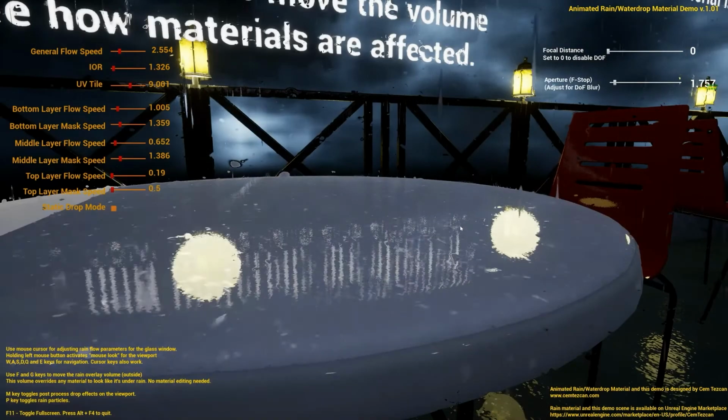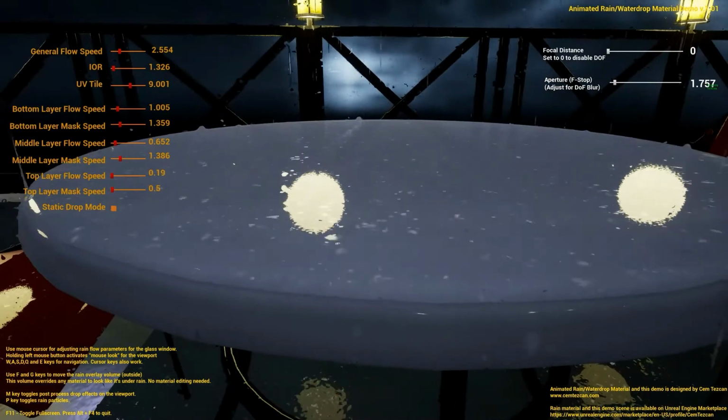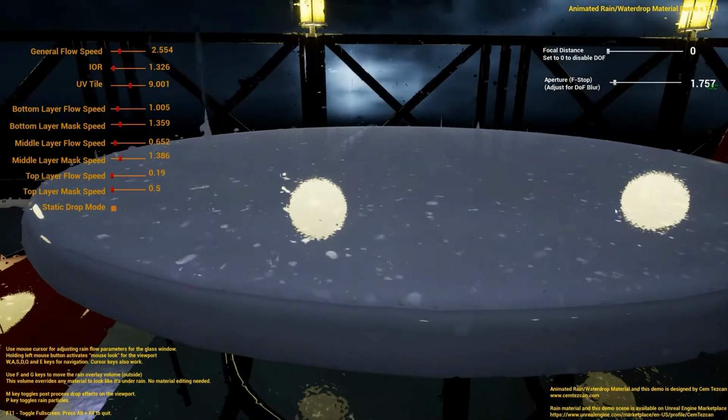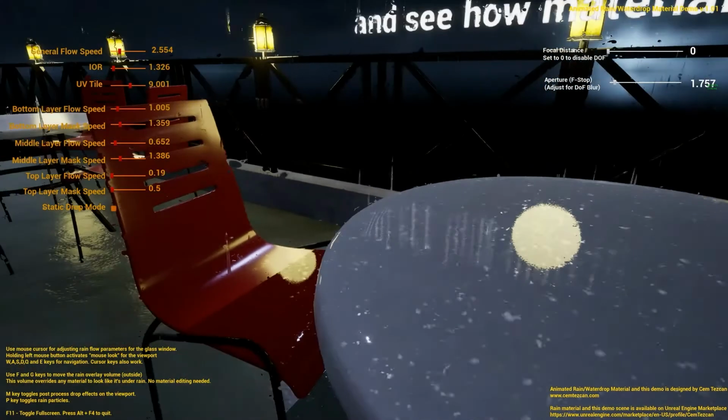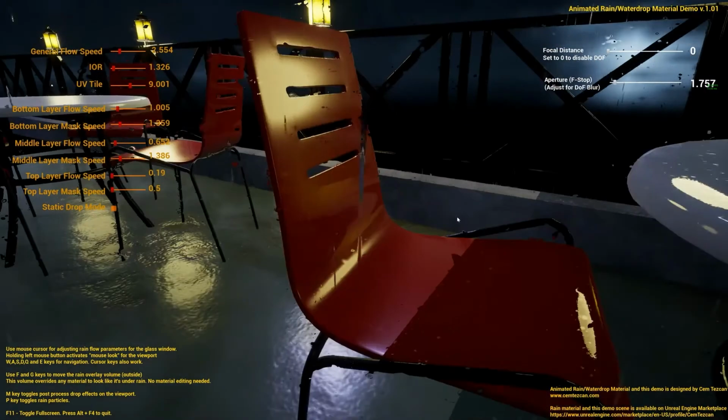Now, just as I said, I have no idea how many materials are going to be compatible with what we have in UEFN. I think they should be, but just a word of caution if you would like to use this later on in UEFN when it comes out.